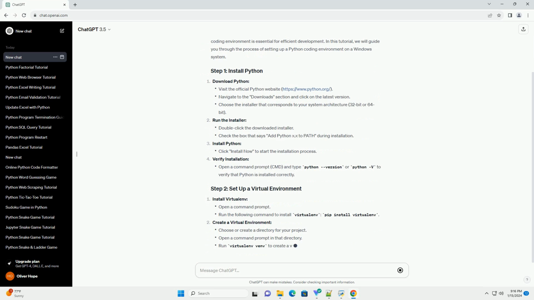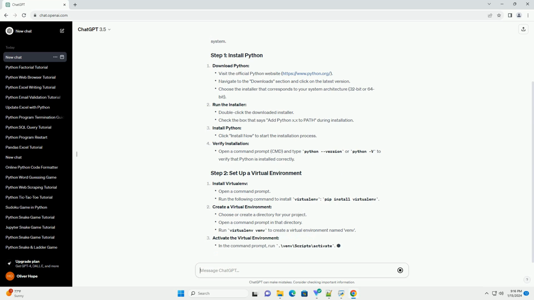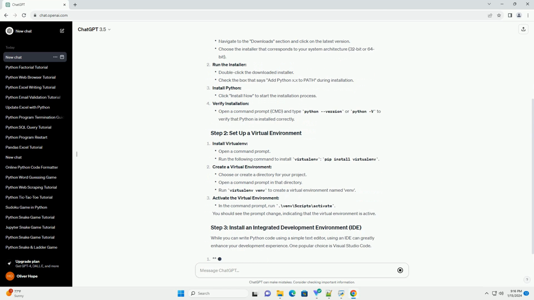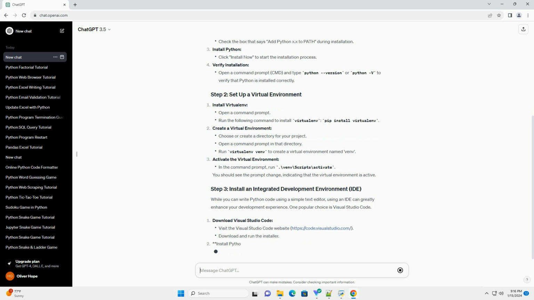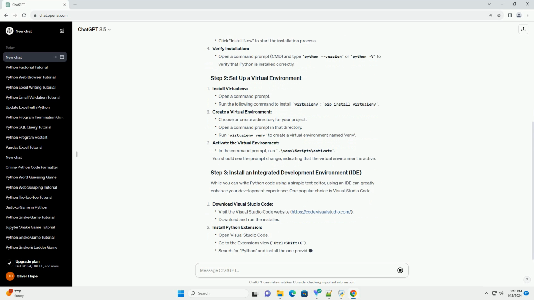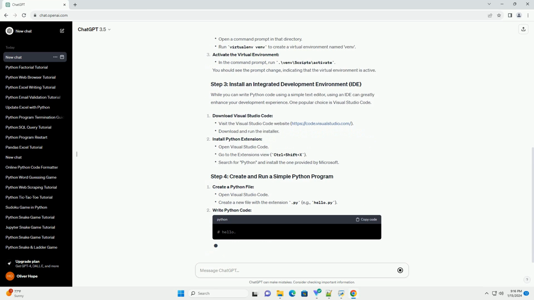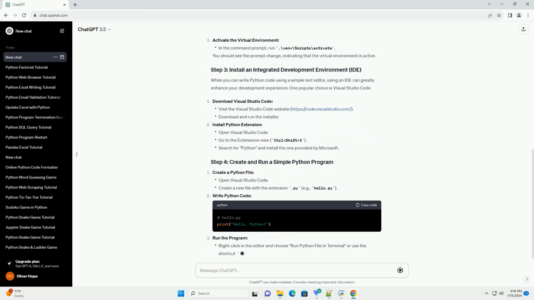Install Python. Verify installation. Install virtualenv. Create a virtual environment. Activate the virtual environment. You should see the prompt change, indicating that the virtual environment is active.